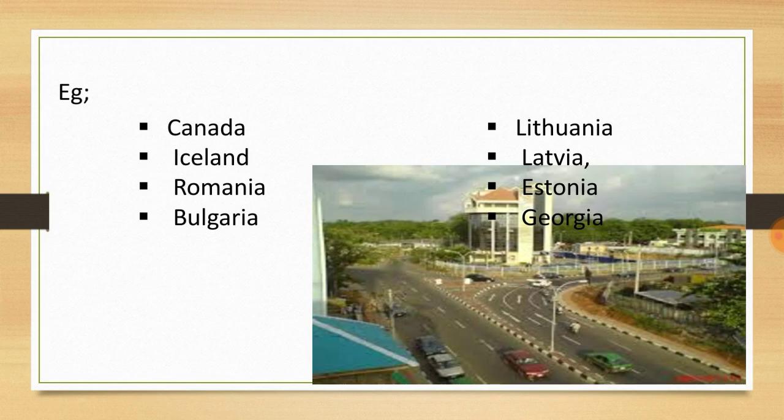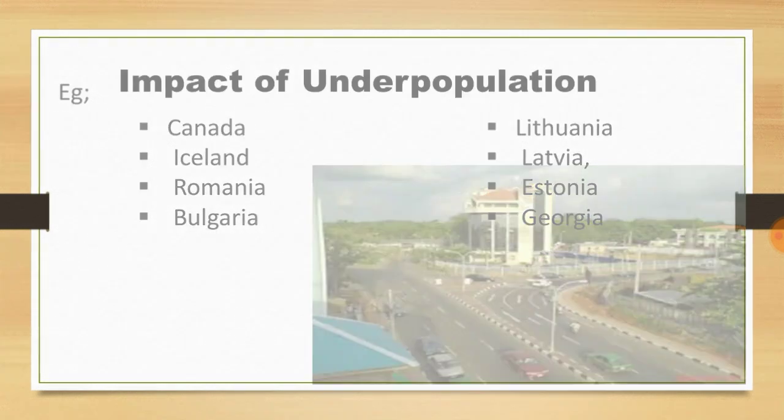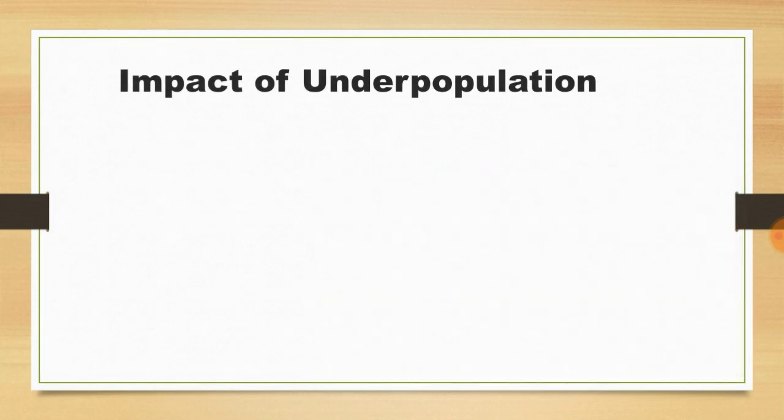Lots of people from overpopulated countries are migrating to these underpopulated countries for a better standard of living and better job facilities. That is just because they have enough resources and they don't have sufficient people to use them. I hope you understand overpopulation and underpopulation, and the impacts of underpopulation.